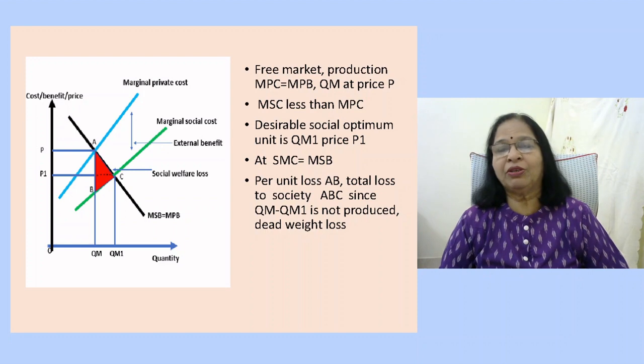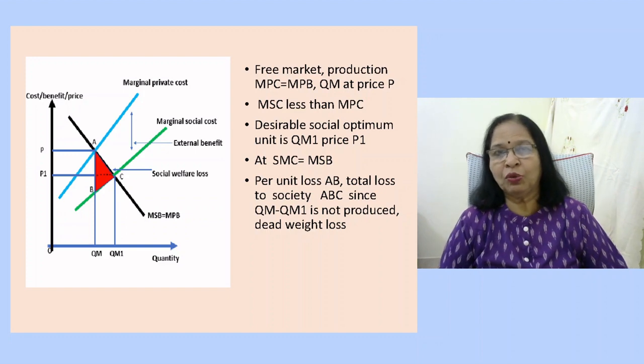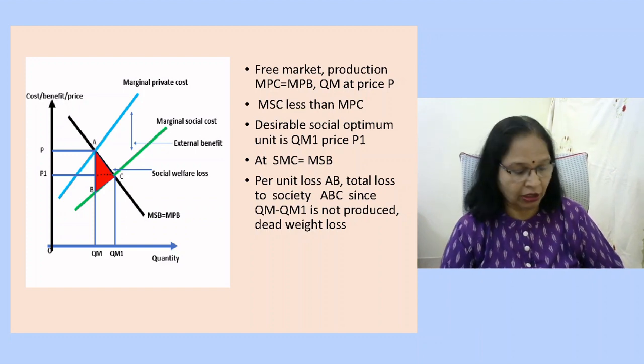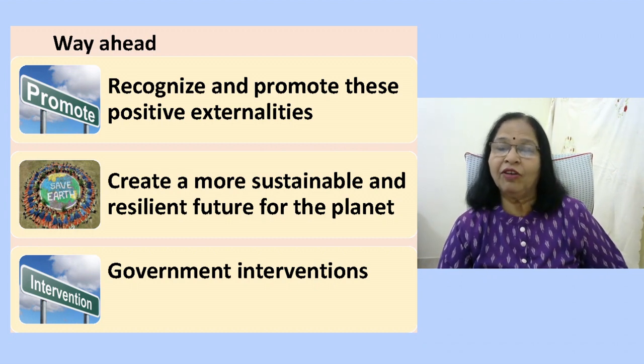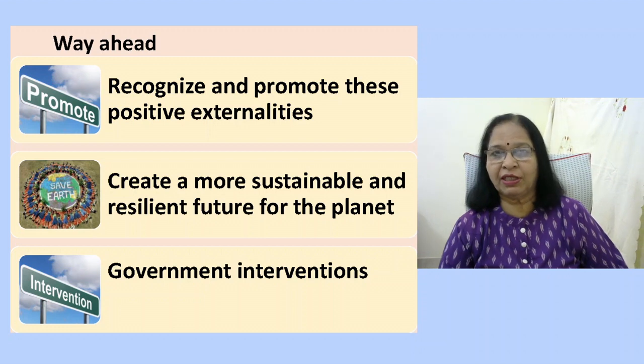The firm will not be interested in producing this extra benefit, and therefore the government will have to intervene in the production of that particular good. What is the way ahead? The way ahead is to recognize and promote the positive externalities.